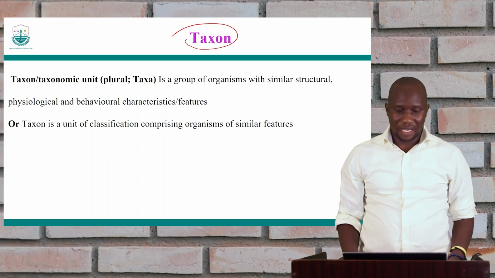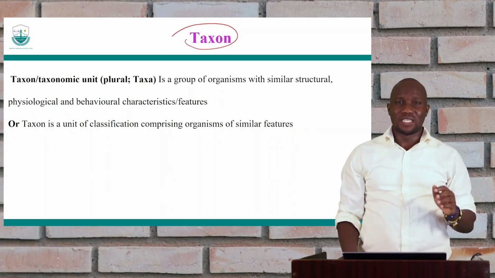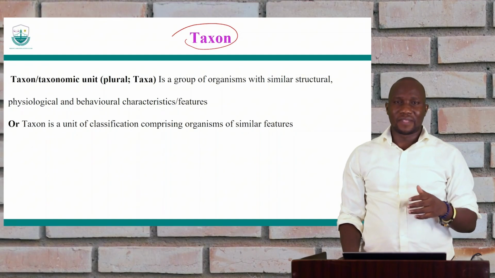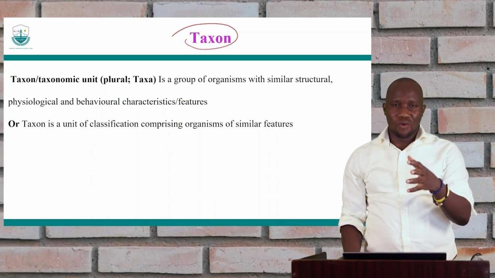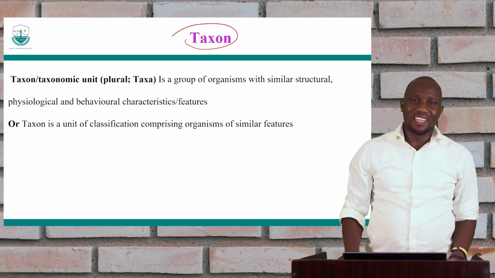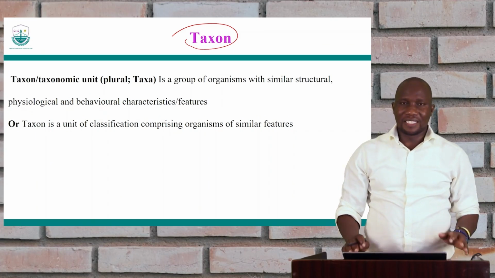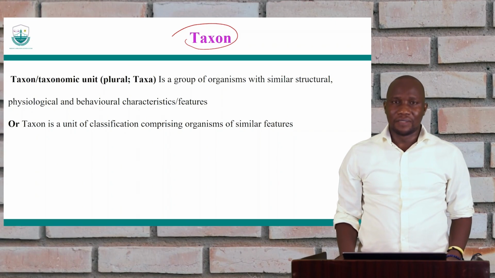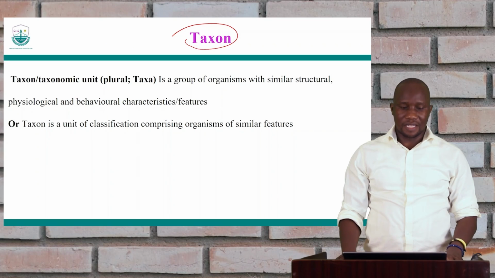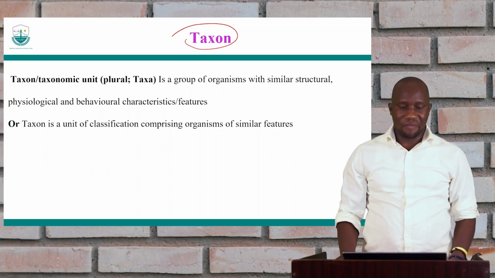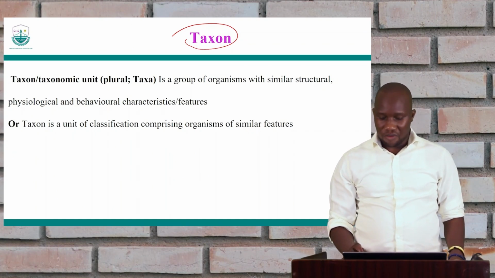And we have already stressed that when we talk about similarities and differences, we are talking about things that we can see physically, things that we see them doing, that is behavior, and how they carry out biological or physiological processes. These are the things that we look at. So a taxon is the unit of classification comprising organisms of the same or similar features.